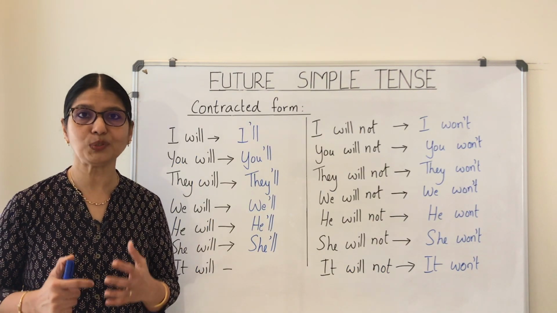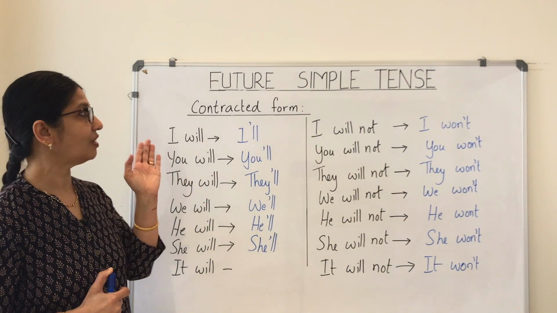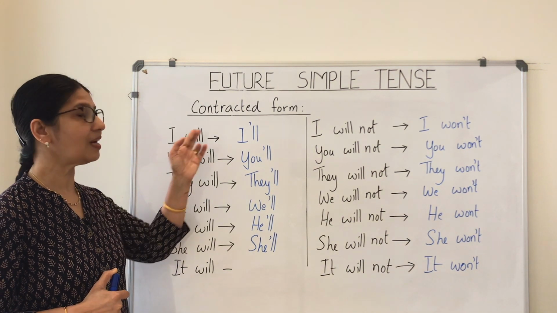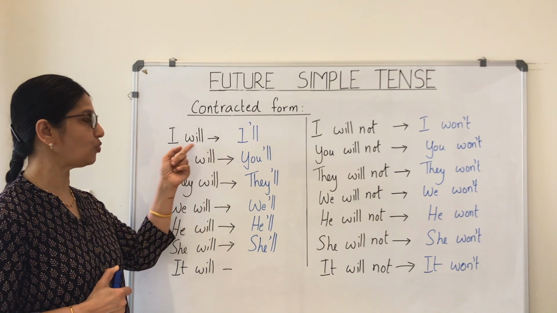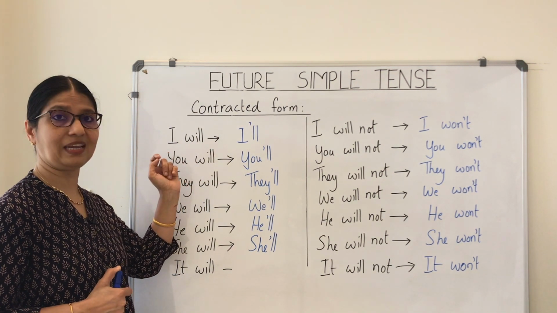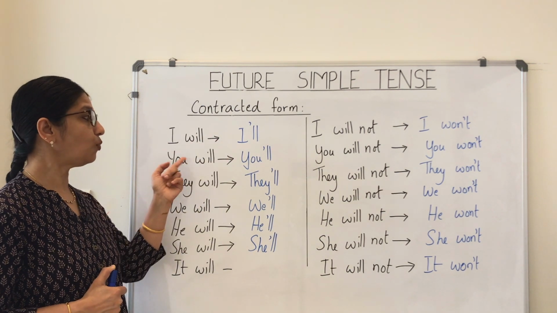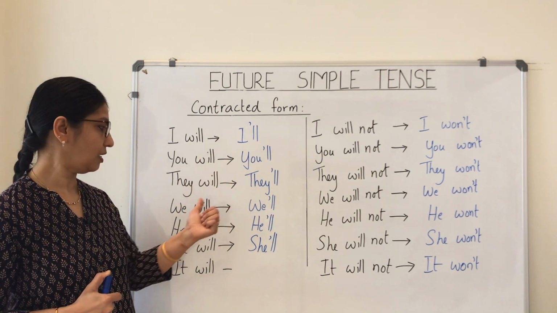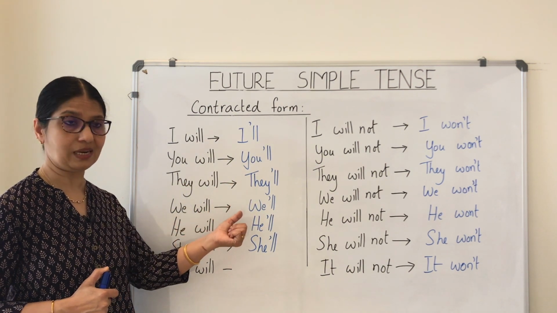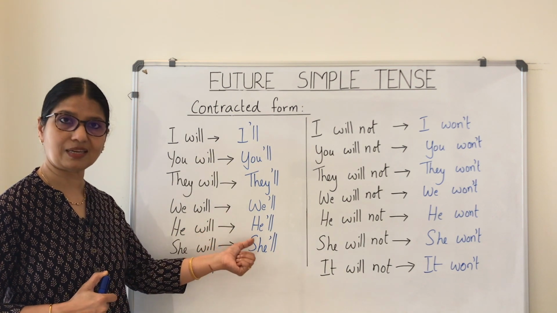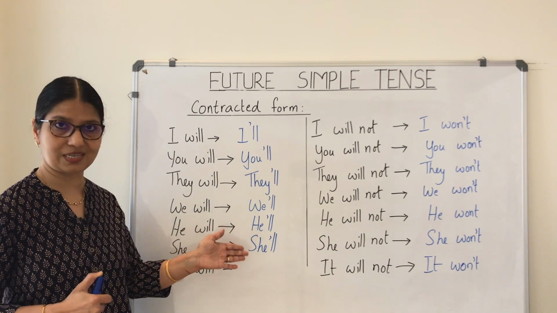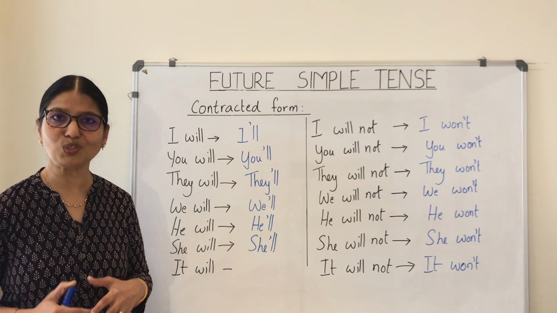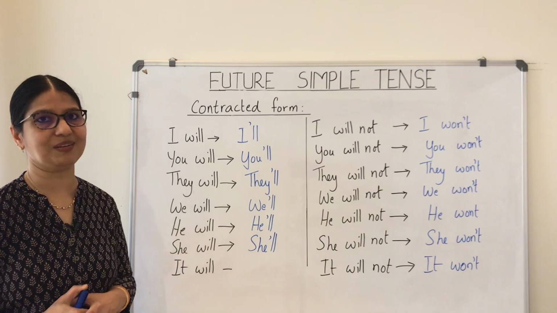Here I am showing you how to form the contracted forms of future simple tense. So here you have I will, which becomes I'll. So you remove the first two letters of this modal auxiliary and it becomes I'll. You will becomes you'll. They will becomes they'll. We will becomes we'll. He will becomes he'll. She will becomes she'll. But it will remains the same. We normally don't make the contracted form of it will.